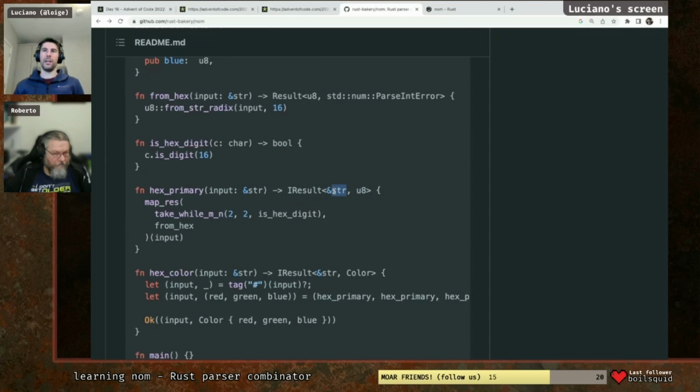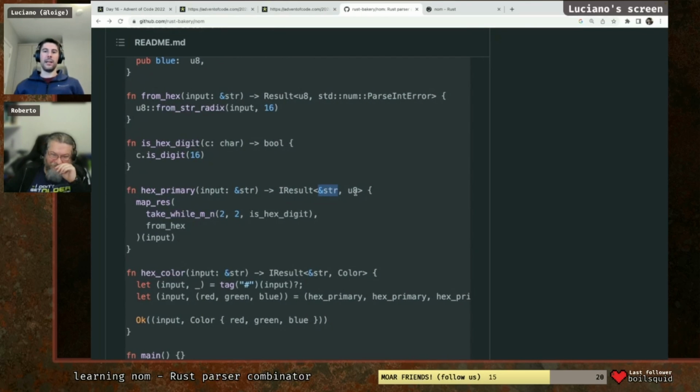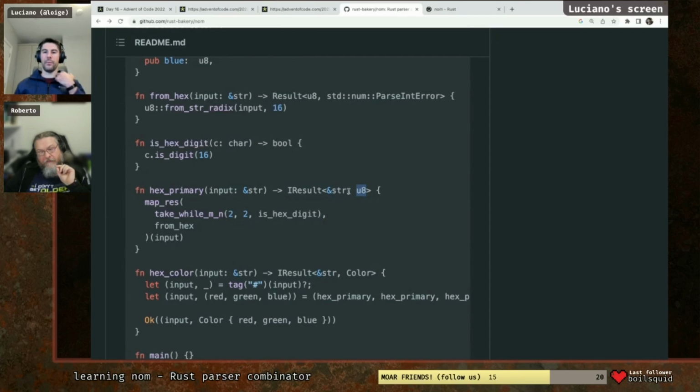So the string is effectively, you can imagine it as a tail. So you are reading an entire string, for instance. You're not going to read it all in one go. You're just going to read a few characters, as many characters as are needed for the particular piece of information you're trying to process. But there might be more characters left over. So you can imagine that this string here is basically the tail of whatever was left over to parse. And then this other value can be different for every single parser, and is basically the type that you are parsing, the portion of the string that you have been consuming into that particular type.